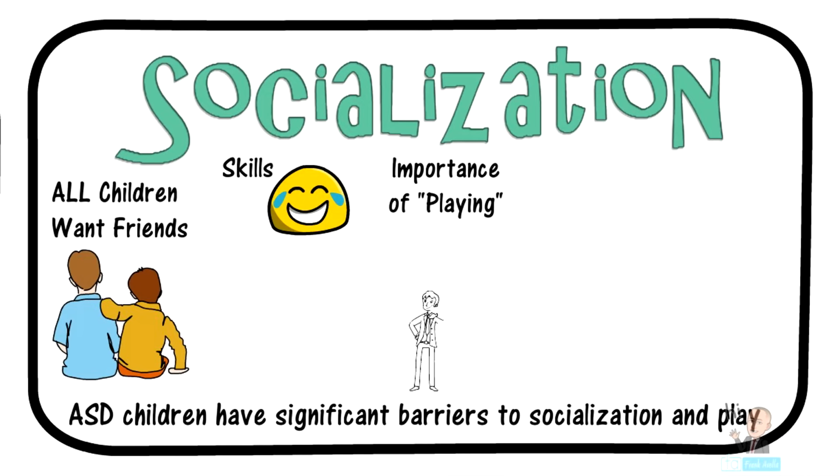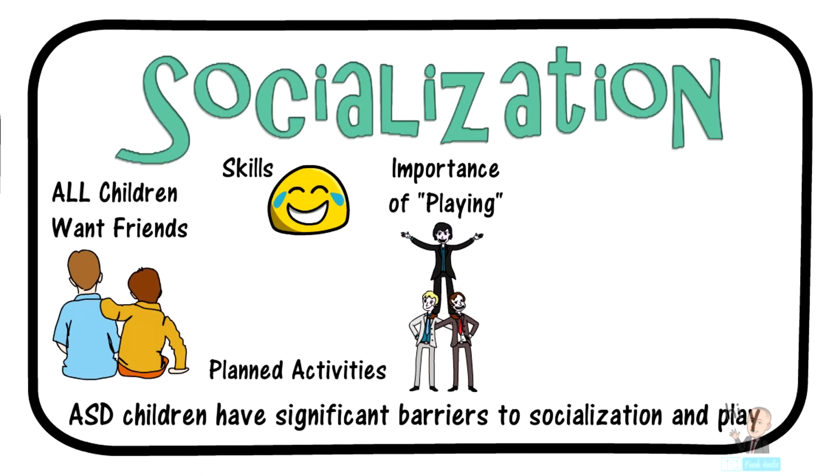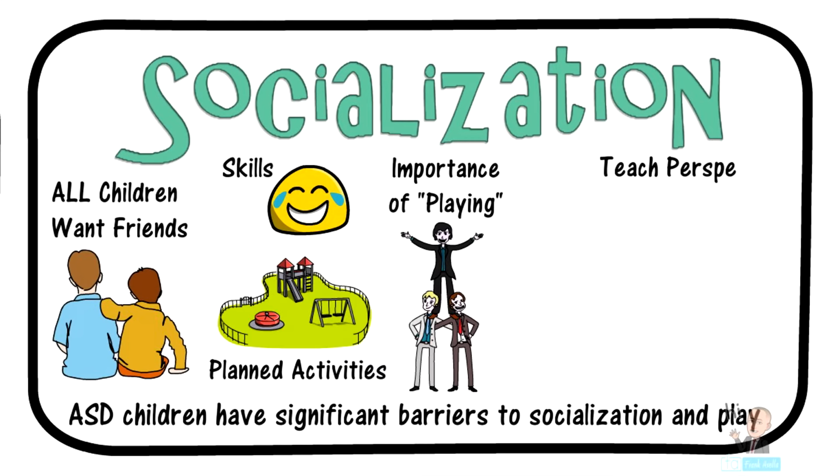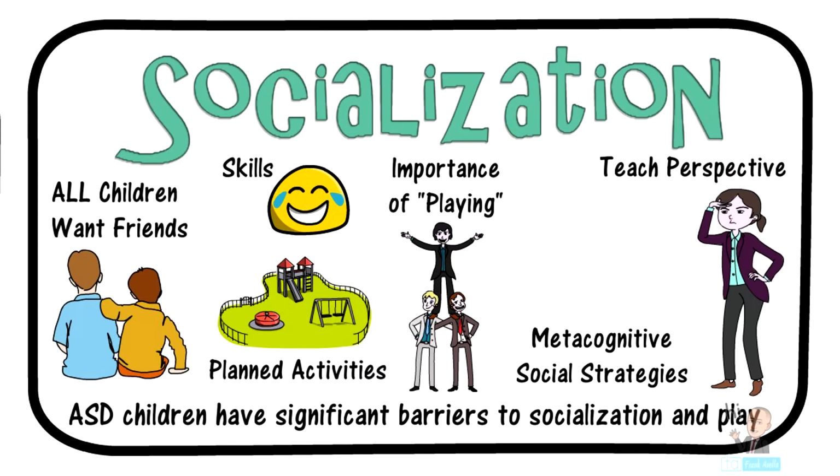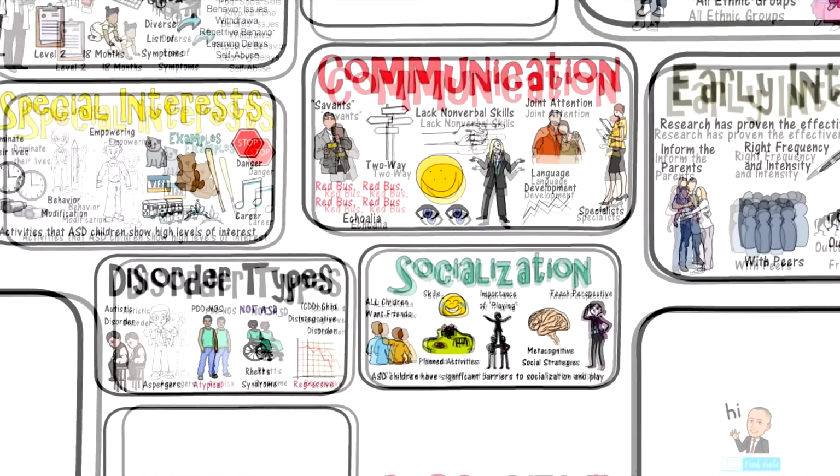Autistic children learn teamwork, they get increased cognition and physical dexterity through play. To facilitate social skills in play, teachers, parents, and therapists must plan activities for these children. For individual ASD children, it's essential to teach them other children's perspectives, as they only see their side. And lastly, metacognitive social strategies can really make a difference. These children need to think about how they perceive and view situations.